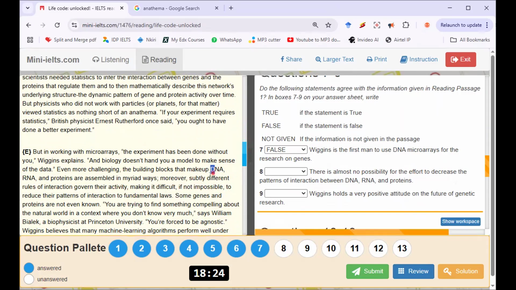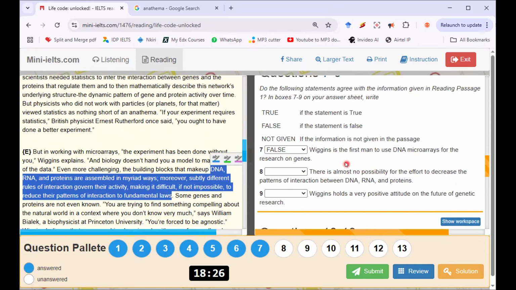So, look at this thing here. Compared to statement number 8, there is almost no possibility for the effort to decrease the pattern. I think this is a mistake. I'm not sure this word should be decreased. I think it should be something like figure out the pattern of interaction between DNA, RNA, and proteins.